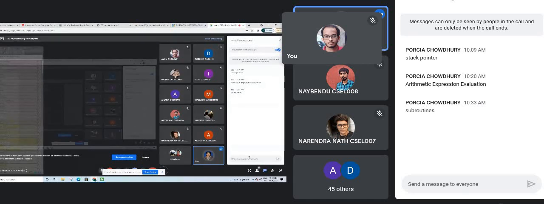Now, in case of a subroutine, basically we have two instructions. Call, that means you have to call the subroutine, call one particular memory address. You have to go to that memory address where the subroutine is written. That is your subroutine call and return. That means after finishing or completing whatever we have in the subroutine, then we return to the main program.